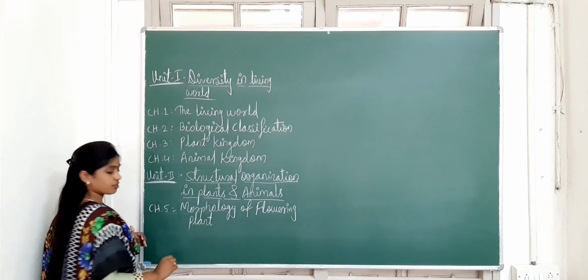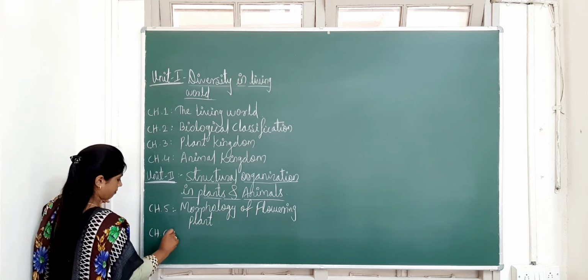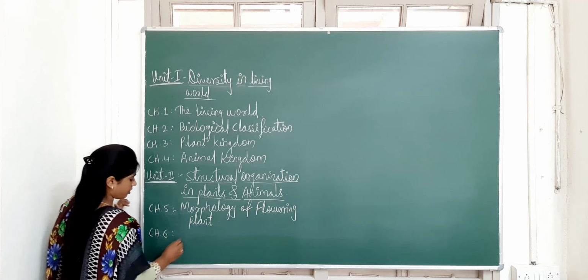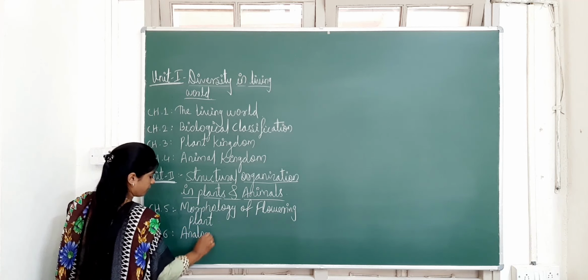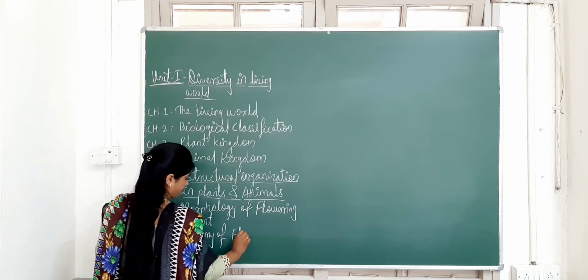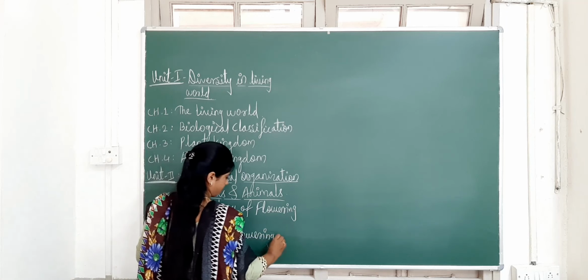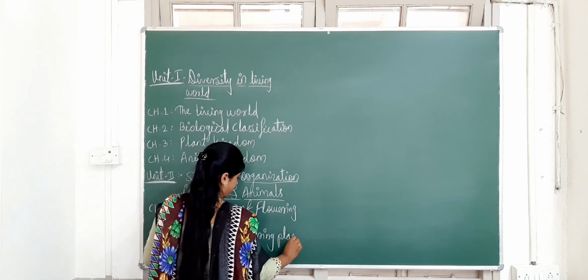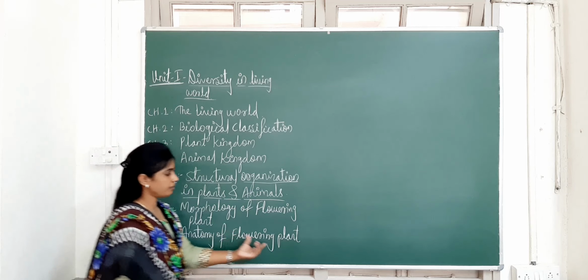And next is chapter number 6. Chapter number 6 is anatomy of flowering plant.